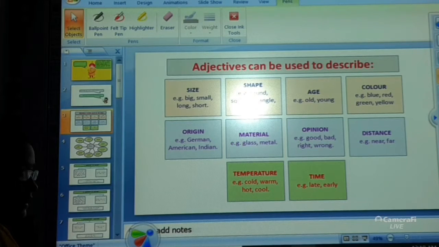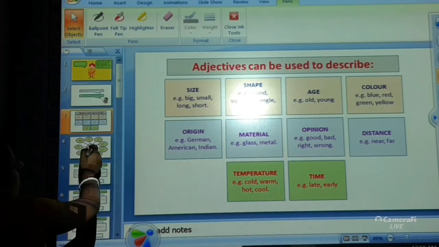And time, it can be either late or early. So adjectives can be used to describe size, shape, age, color, origin, material, opinion, distance, temperature and time. When we are talking about these things, they are describing some noun that is being used in the sentence.